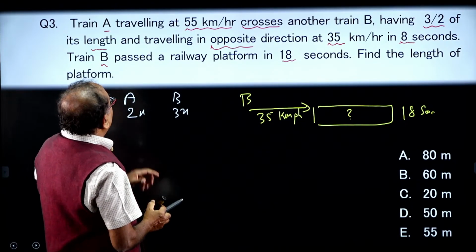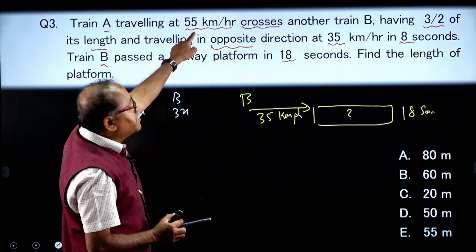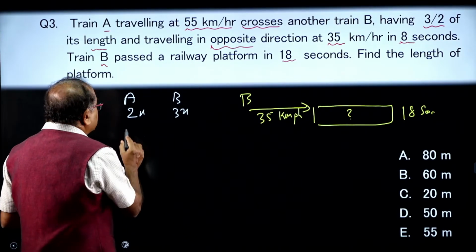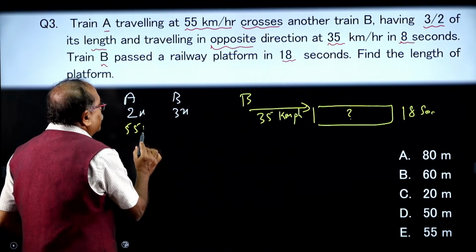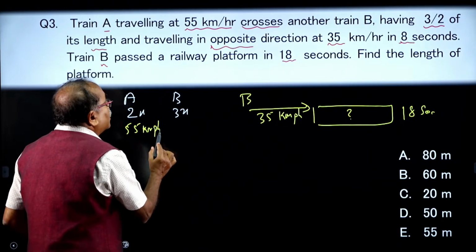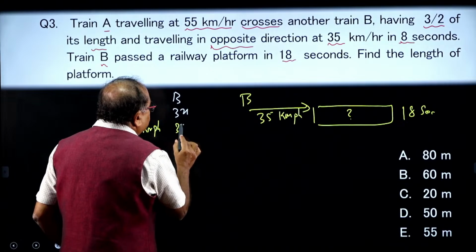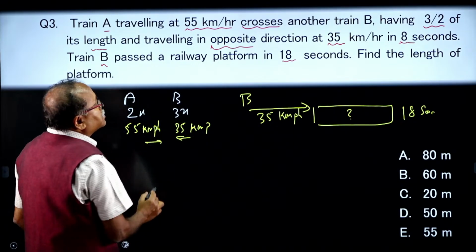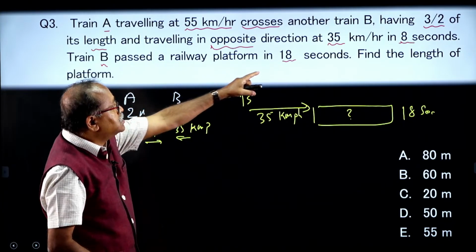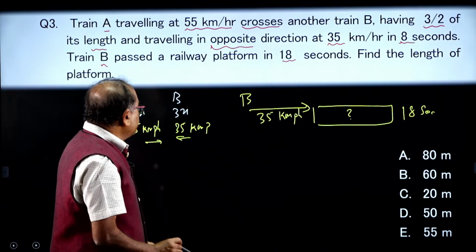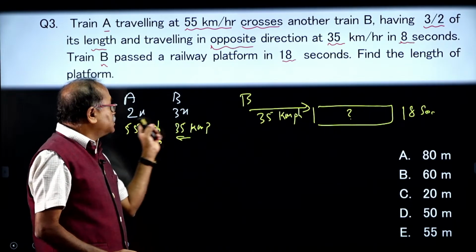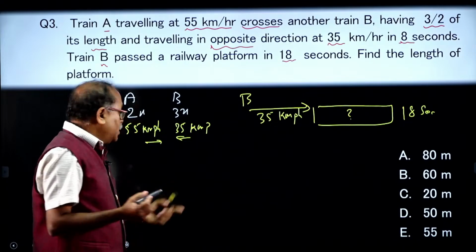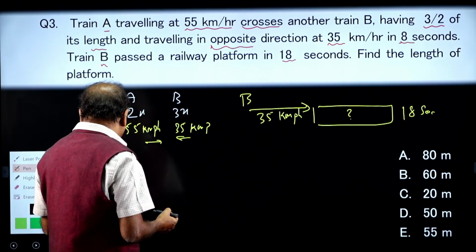Okay. Now, they are traveling, one train with a speed of 55 kilometer per hour. So, this train speed is given to us as 55 kilometer per hour, right. And what happens in the second case? It is 35 kilometer per hour, and they are moving in the opposite direction, and how much time does it take to cross each other? 8 seconds. So, that means I know the total distance, that is 5x, and the distance is equal to relative speed into time. So, what is my relative speed over here?